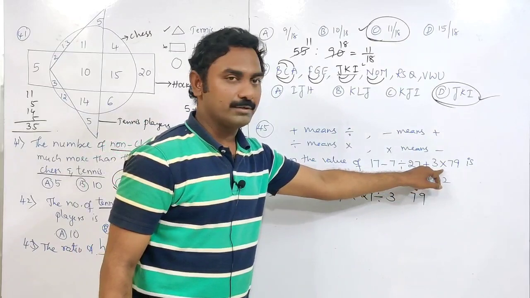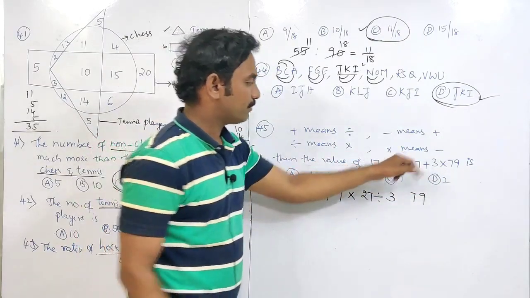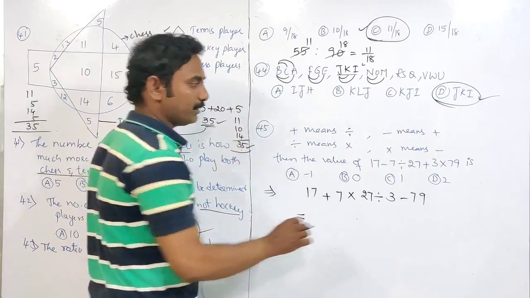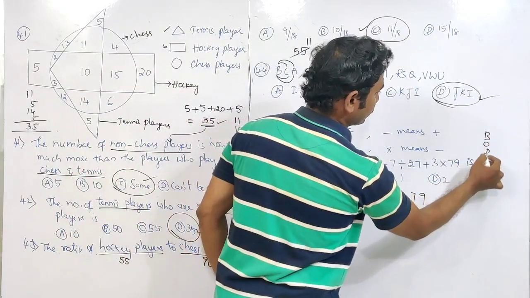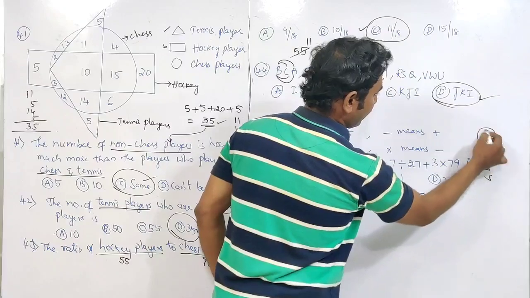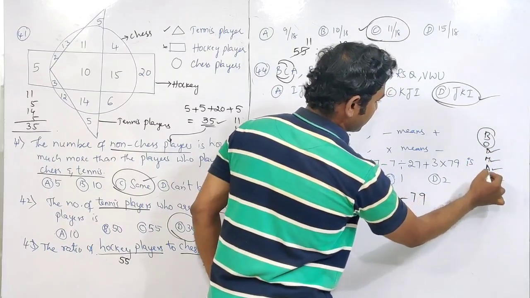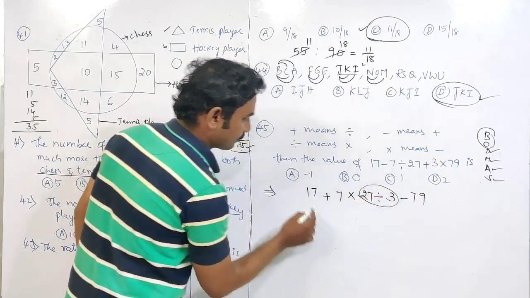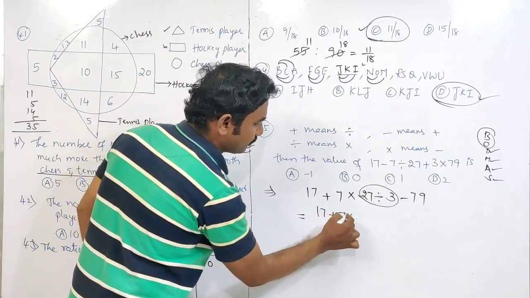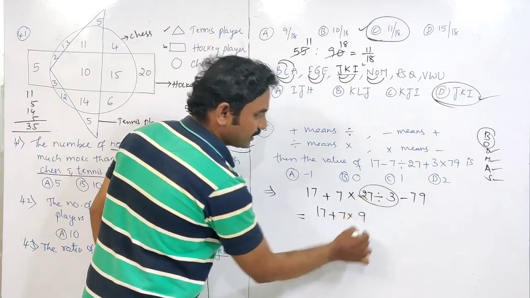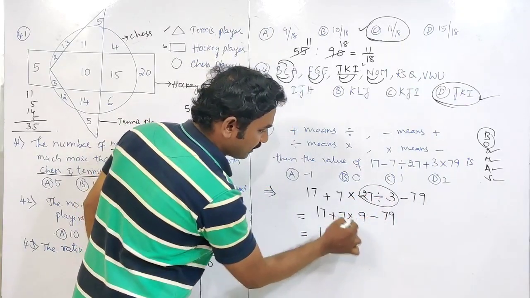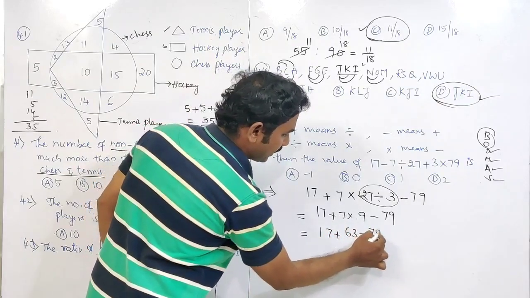The last symbol is into; into means minus. Now we have to calculate this. According to BODMAS rule, bracket of division, multiplication, addition, subtraction. First we have to do division only. Division. 17 plus 7 into 3 9s are 27 minus 79. 17 plus 7 9s are 63 minus 79.